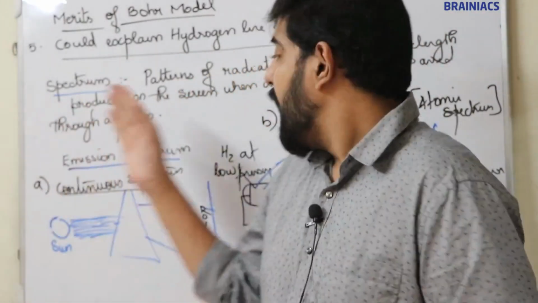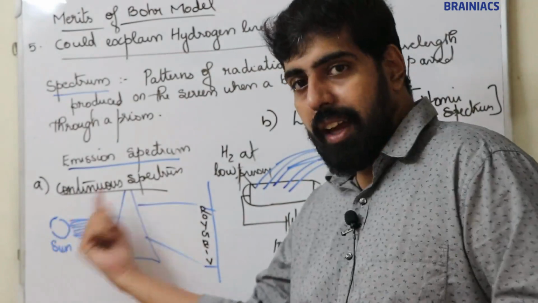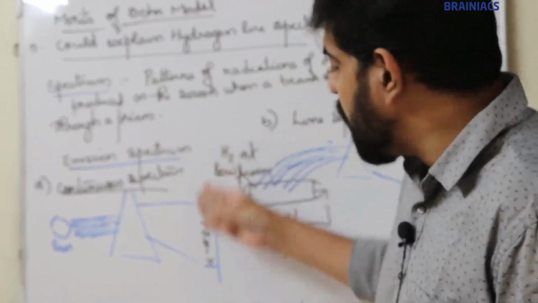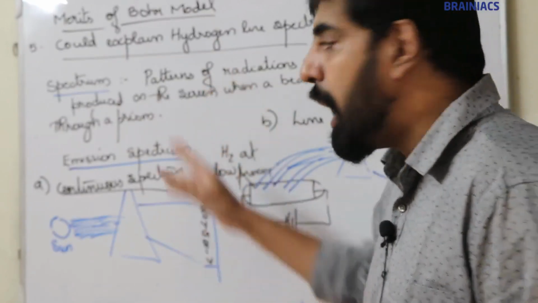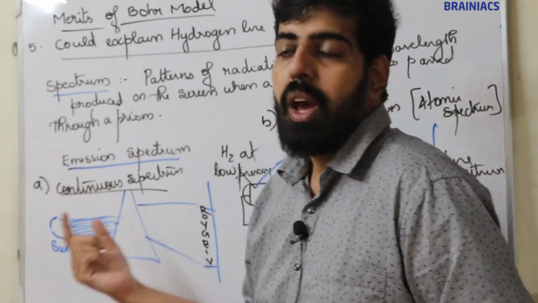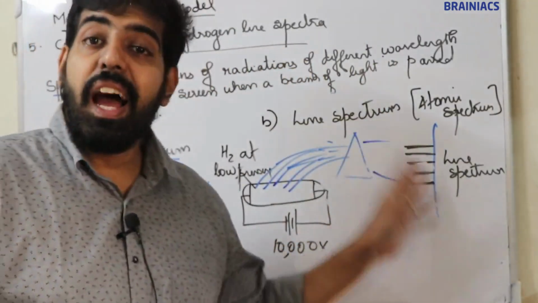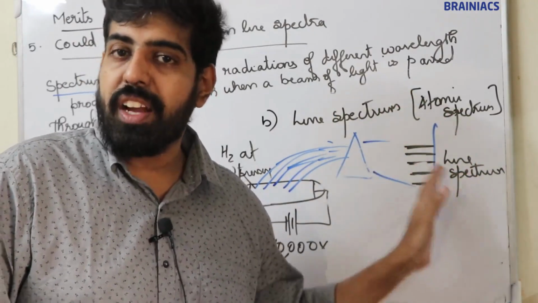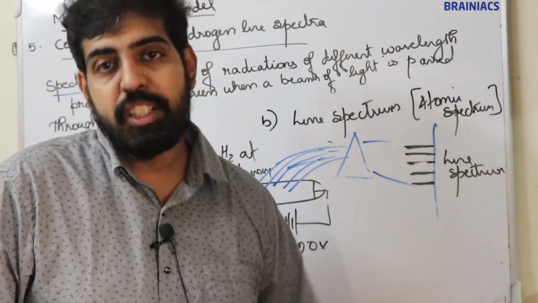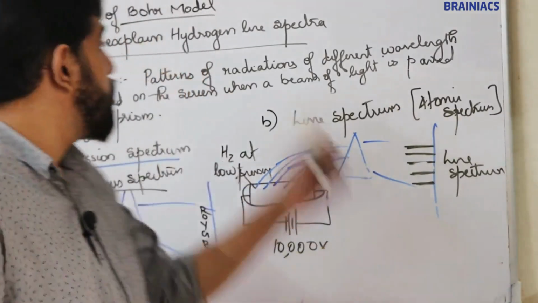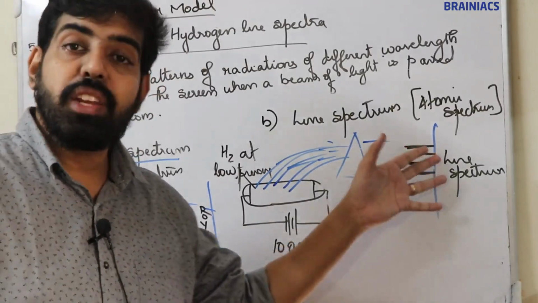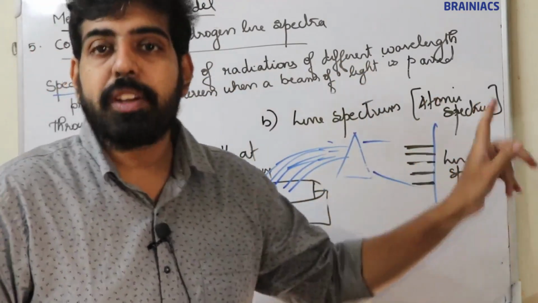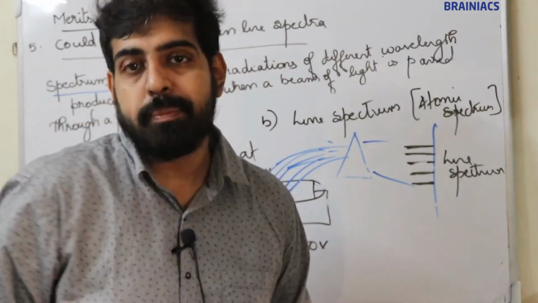Now, when we pass the emitted light through a prism, if we are getting continuous colors, a continuous pattern on the screen, then those emission spectra are known as continuous spectrum. Same way, if we are getting lines, if there are gaps between those lines, that is not continuous, it is discontinuous, and those spectra are known as line spectrum. Now in the case of hydrogen, we are getting 5 lines.